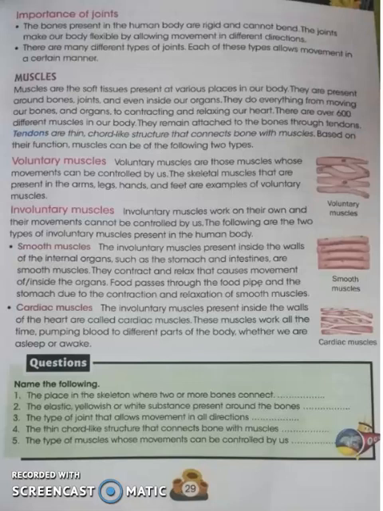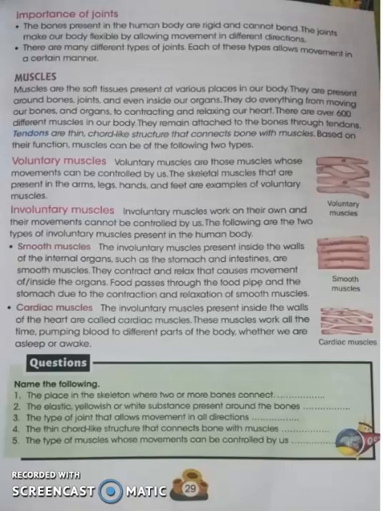Voluntary muscles are the muscles whose movement can be controlled by us. For example, the muscles in the legs. If we want to move the legs, the muscles inside the legs work for the movement of our leg. It is in our hands whether we want to move the leg or not, and in which direction. We want to make it walk, we want to make it run, whatever we want to do, that is all up to us. So the muscles present inside the legs are voluntary muscles.